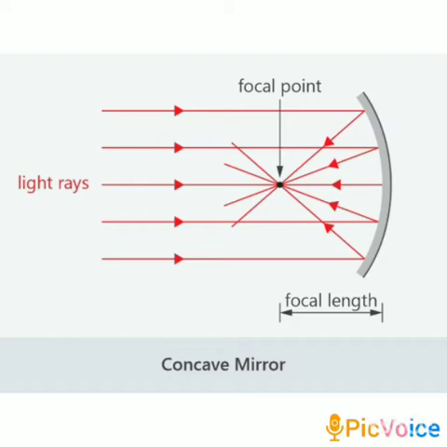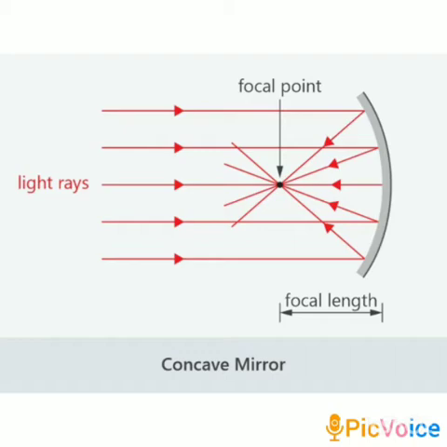If a ray is incident in such a way that it passes through or appears to pass through the focus of a spherical mirror, it becomes parallel to its principal axis after reflection. That means if a ray incident on the surface of the spherical mirror passes through the focus or appears to pass through the focus, after reflection it becomes parallel to its principal axis.